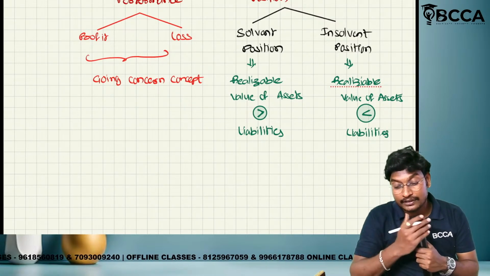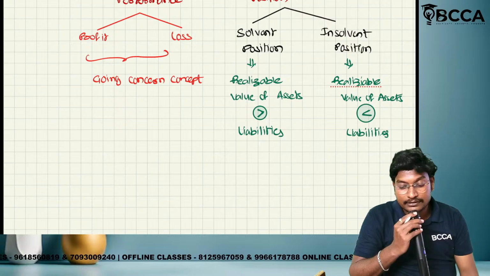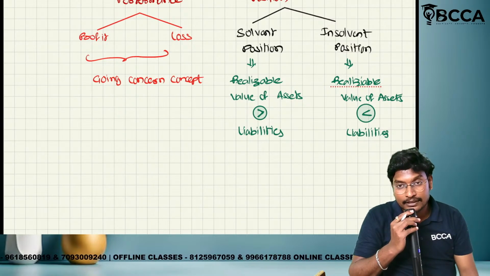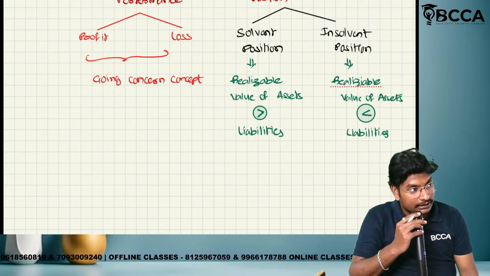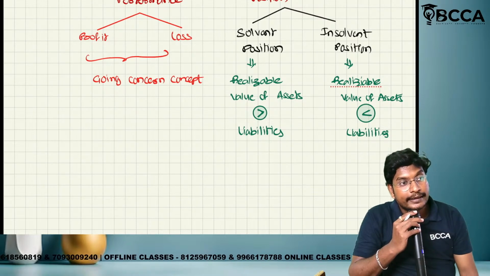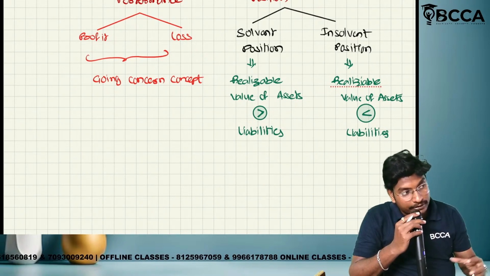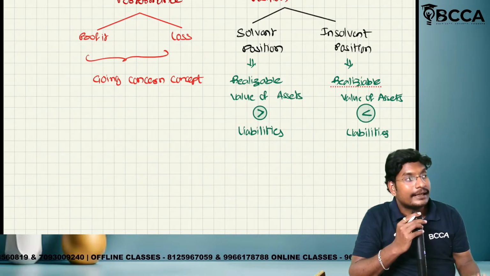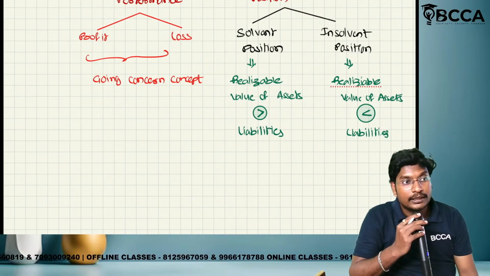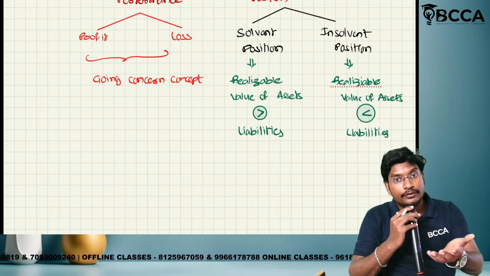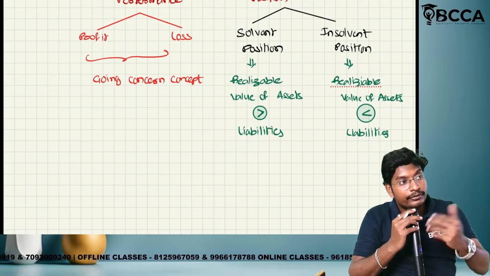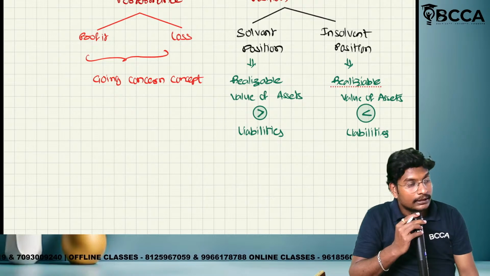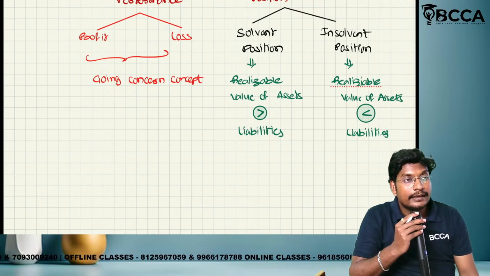Realizable value of assets greater than liabilities means solvent position. Realizable value of assets less than liabilities means insolvent position. You are getting my point or not? Realizable means nothing but if we sell the assets in the market, that value is called market value. For example, if we immediately sell the camera, we will get 10,000. That 10,000 is the market value, and that market value is called the realizable value.